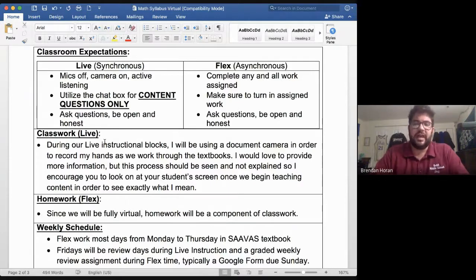On the right-hand side, the last half hour of that instructional block is what we are calling flex and what the district is calling asynchronous. And during that time, that's when your students will complete the classwork and homework that they usually would within a school year to then bring those questions to me at the beginning of the following day's live instruction. If you have any questions on how each individual day will look schedule-wise, feel free to send me an email.